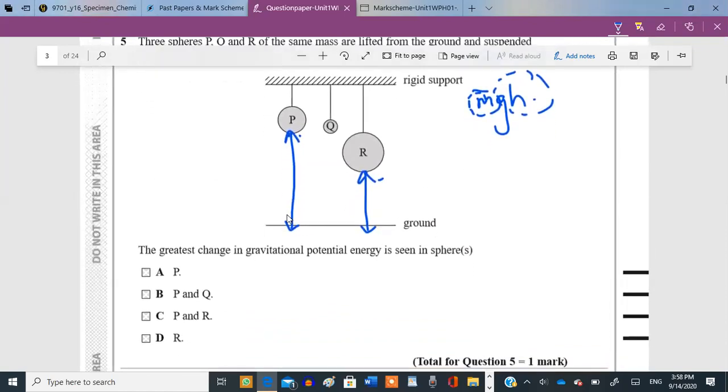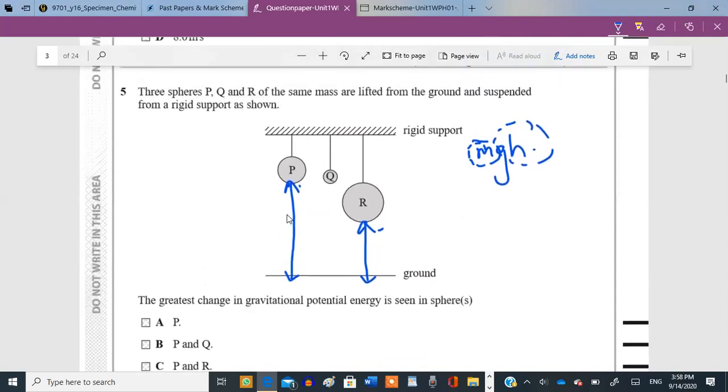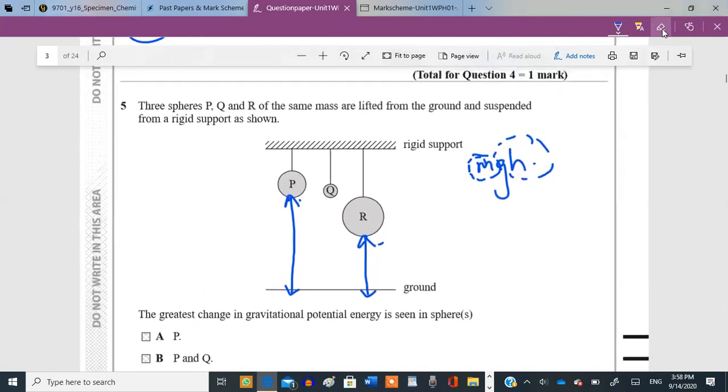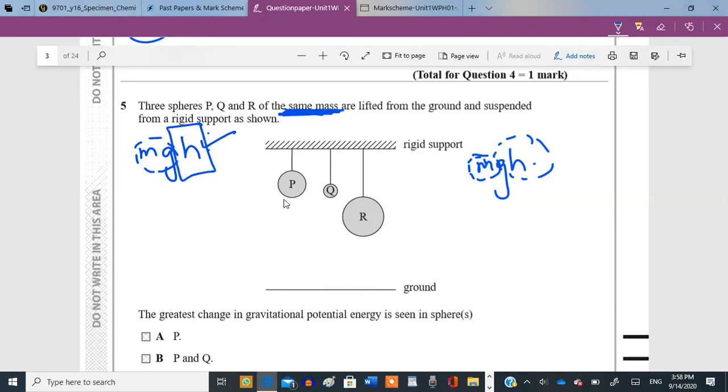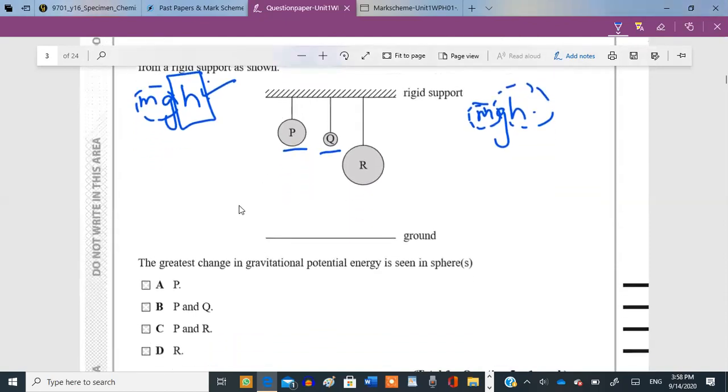Wait, I don't get it. What did you not get? Like, why is it not P and Q? Oh yeah, it is P and Q. Why do you think it's P and Q? Because it has more height. Yes, and the masses are constant. If you apply the same formula mgh, mg is constant, and so the gravitational potential energy mainly depends upon height. So yeah, it's P and Q. That's the answer, because both of them are at the same height.